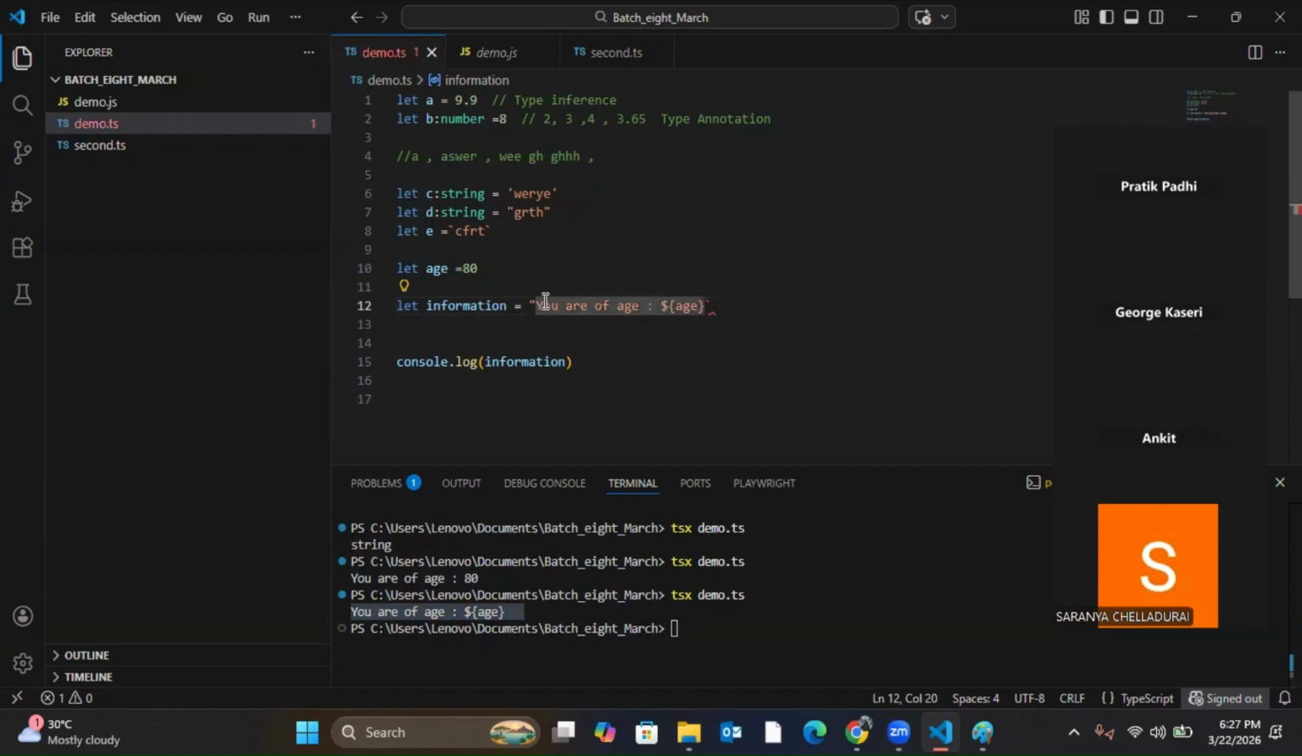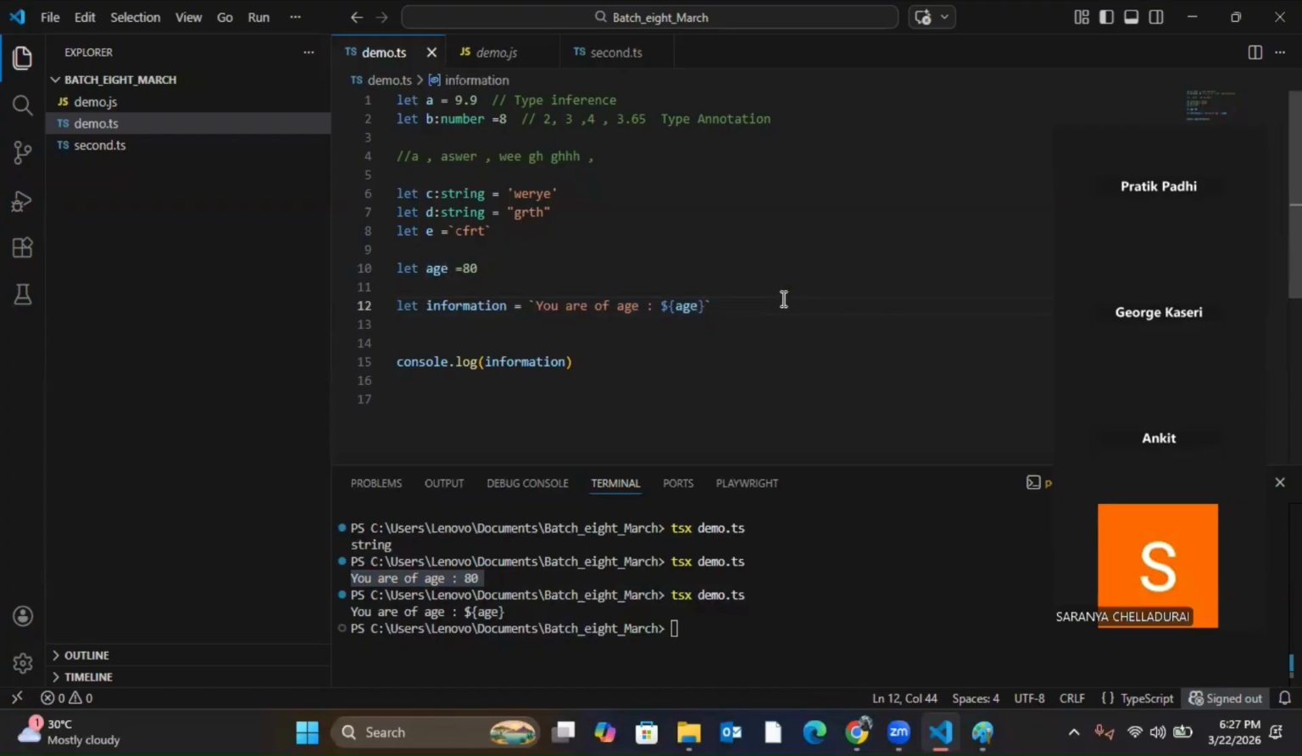But if I use backtick here, what will happen? It will search for this variable which is present and it will print that value instead, which is printed here: you are of age 80. So to use that particular variable, the syntax is dollar, then curly braces start, then the variable name and curly braces end. So this is the use of backtick. Clear?